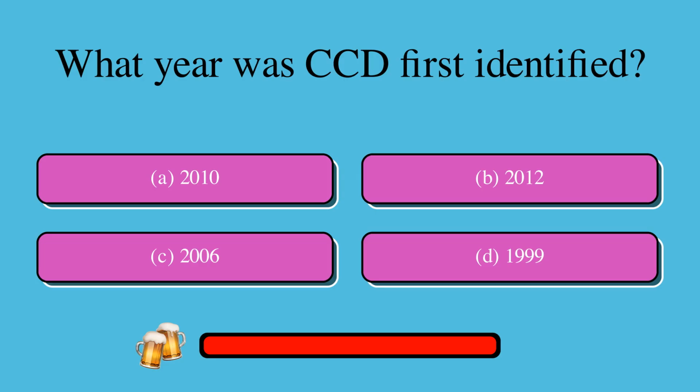What year was CCD first identified? Is it A, 2010, B, 2012, C, 2006, or D, 1999? The correct answer is C, 2006.